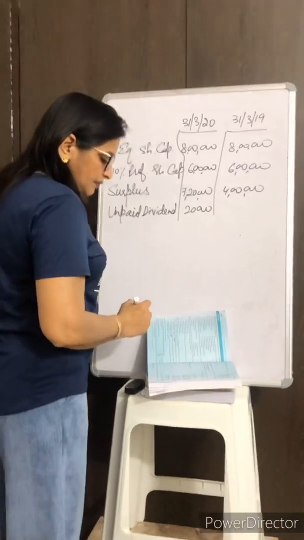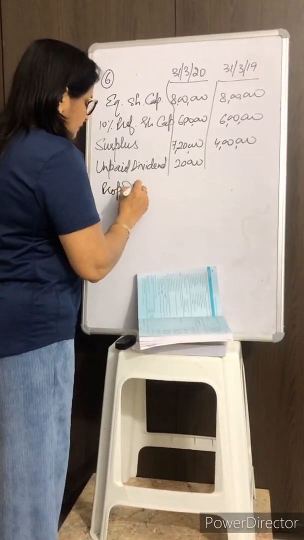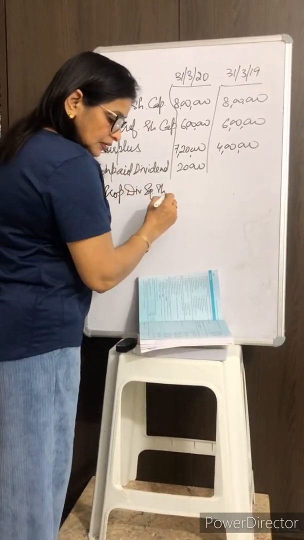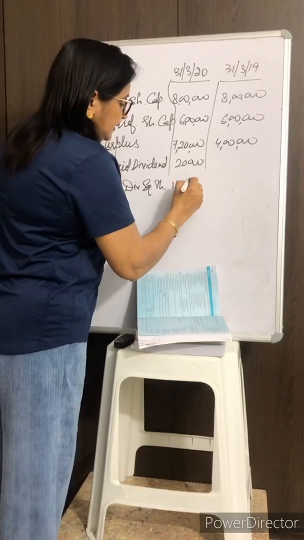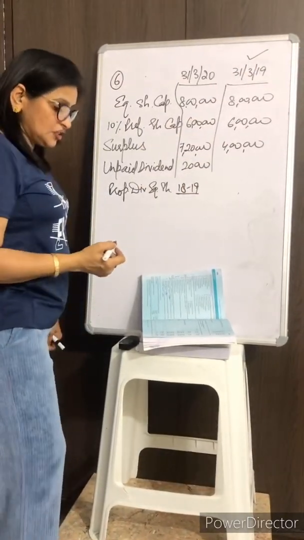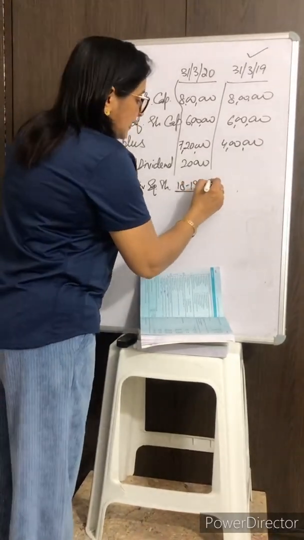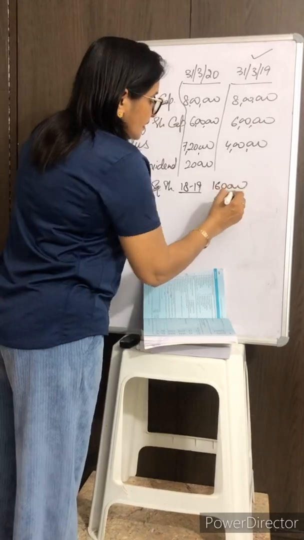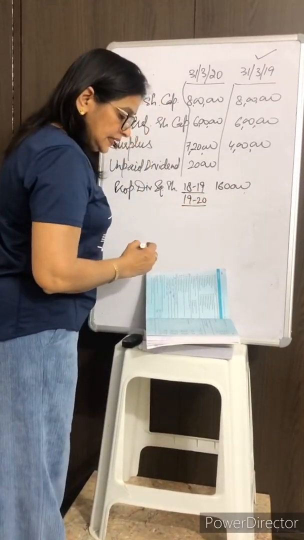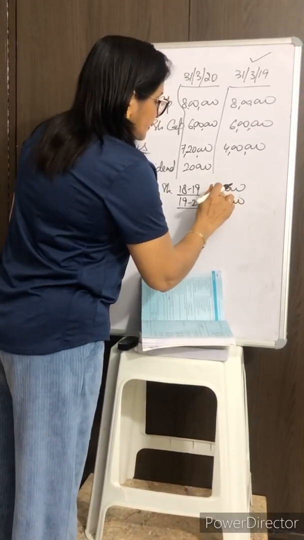Additional information: proposed dividend on equity shares for the year 18-19. It means for the year ending 31st March 19 was 1,60,000, and for 19-20, that is current year, was 2 lakh respectively.